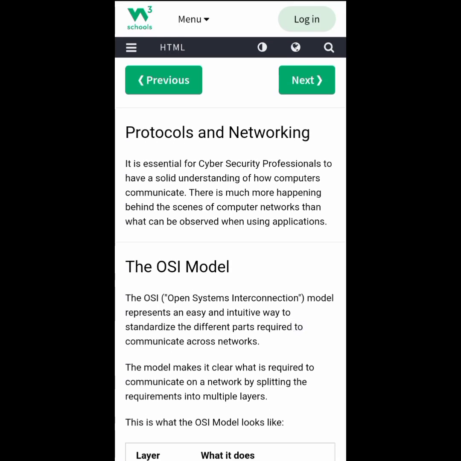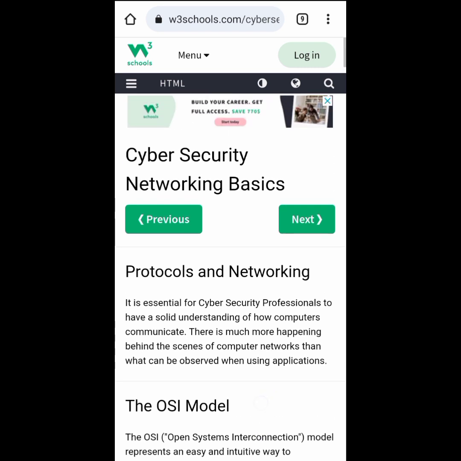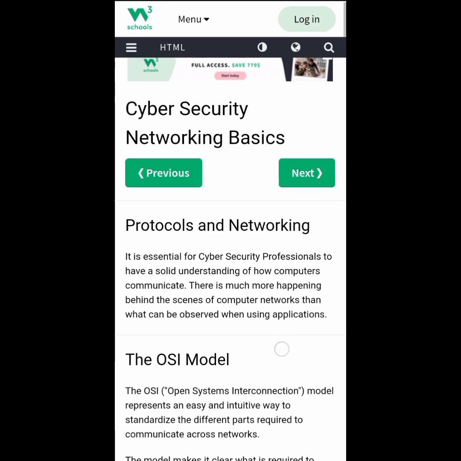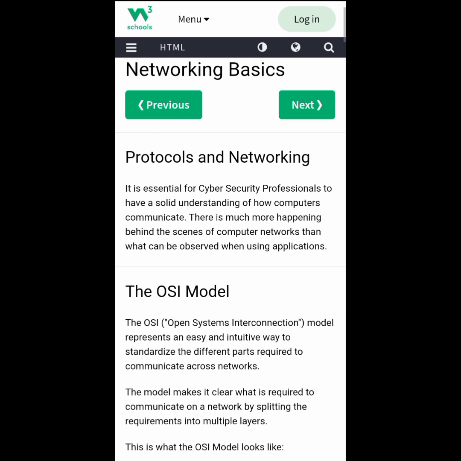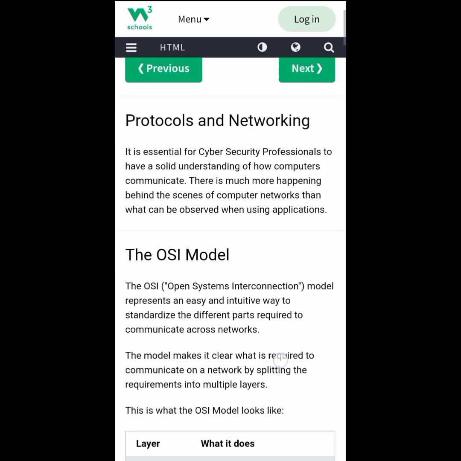Today we will discuss what cyber security networking basics are. In the previous lecture we discussed what cyber security is, its definition and its features, and today we will discuss cyber security networking basics, protocols and networking. It is essential for a cyber security professional to have a solid understanding of how computers communicate. There is much more happening behind the scenes of a computer network than can be observed when using an application.